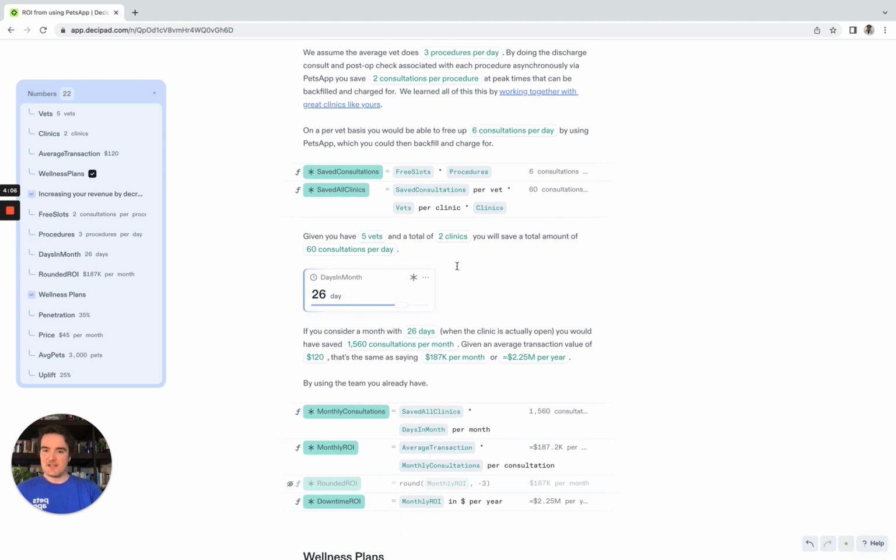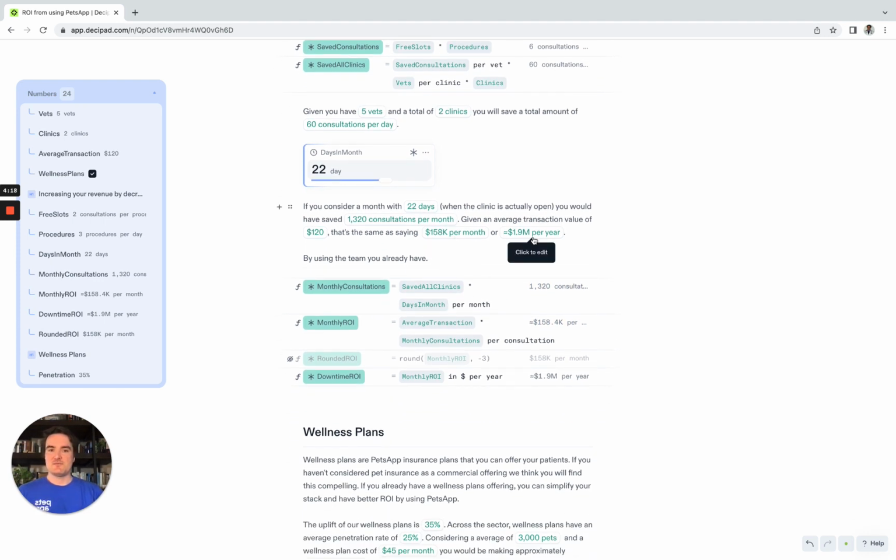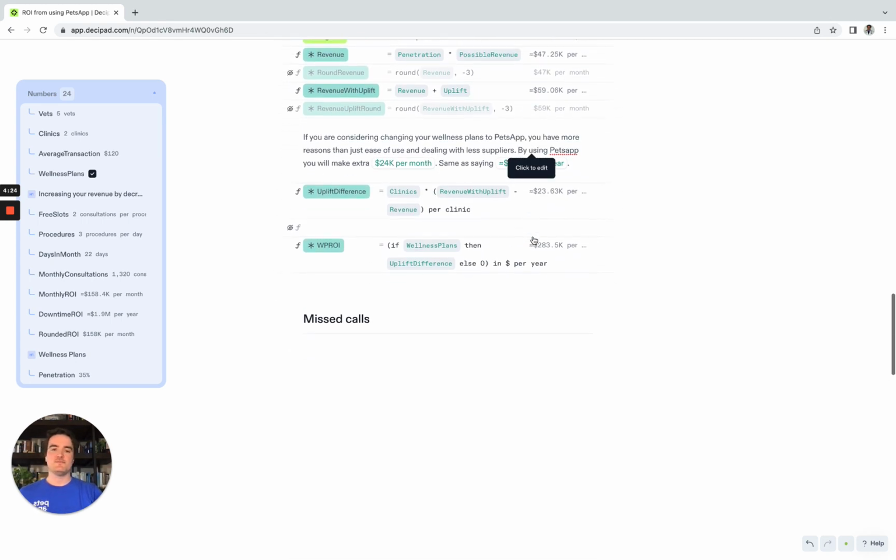But how many days are they open? Well, here, this clinic works 26 days per month, but maybe this clinic is only open 5 days a week and an average of 22 days per month. They can edit that there. And so given all those assumptions, you can see by backfilling these freed up consultation slots, this is how much money they could save. And they can do that for all the assumptions in the model.